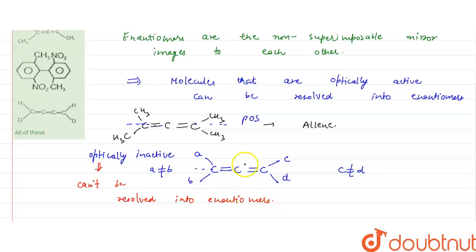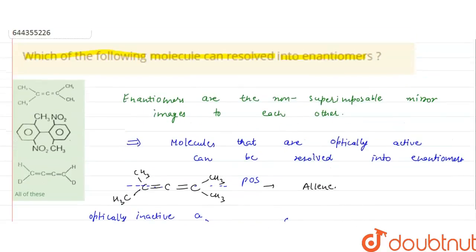That is, if one has R configuration, then the other will have S configuration, and they are optically active. But this compound is an allene, here plane of symmetry is present, so it is optically inactive, so it cannot be resolved into enantiomers. So the first option is incorrect.